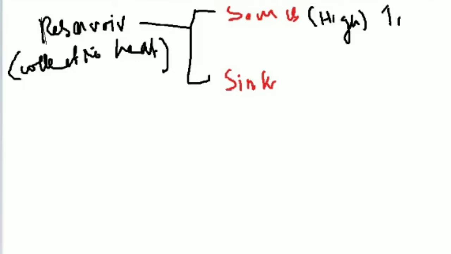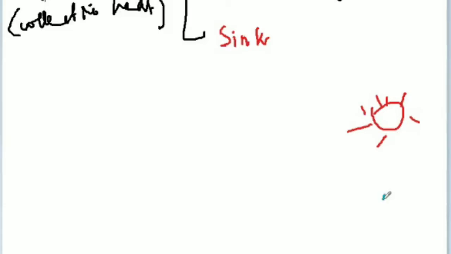So I can draw a simple diagram. The sun is there, and another one is the moon or Earth. We are getting the heat from the sun only. So the sun is the source, a higher temperature body. That is the reservoir. The temperature is T1. The sun's temperature is constant, it won't change. Theoretically speaking, ideally speaking, the temperature is constant.